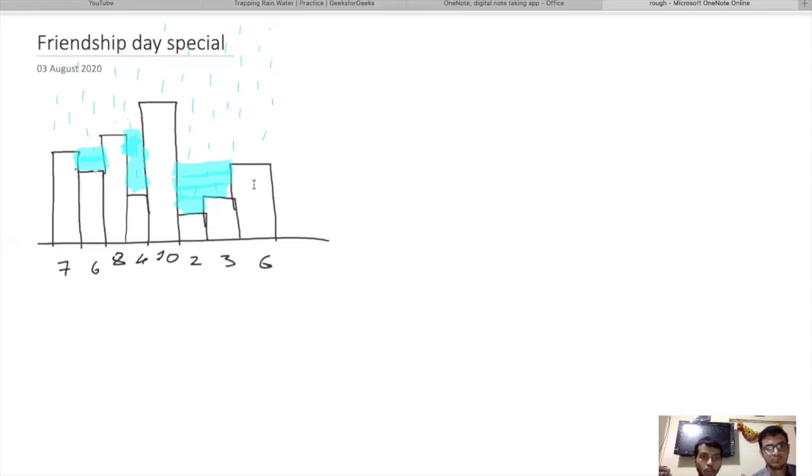So what will be the amount of water? This is the height of the building: 2 is the height of the building, like a building with 2 floors. And we can fill the water till 6.